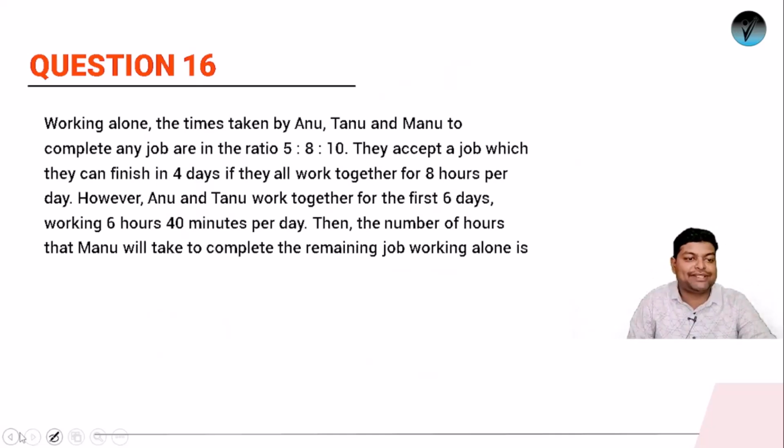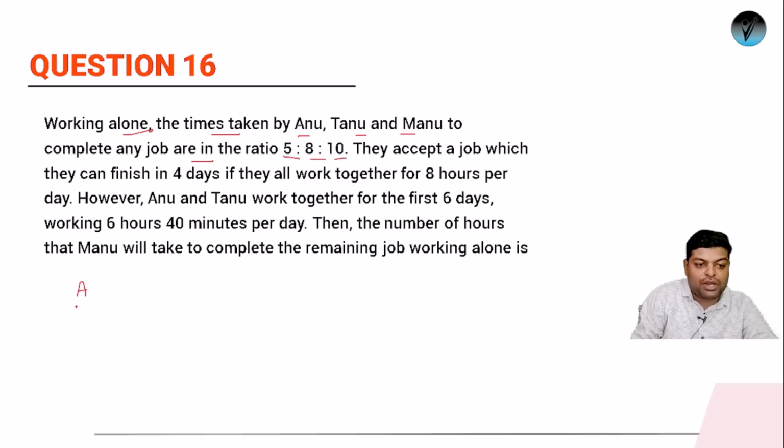Next is question number 16. Question number 16 says that working alone, the time taken by Anu, Tanu and Manu to complete any job are in the ratio of 5:8:10. Okay, so suppose we have the days. Anu, Tanu and Manu are there, and the days they are respectively taking are 5, 8 and 10. Okay, it's in ratio, so we can take it as x.